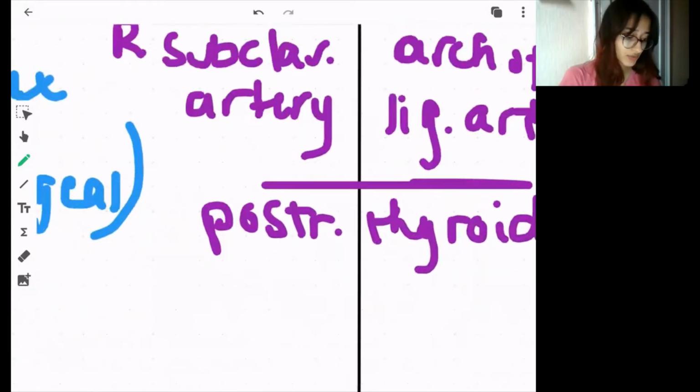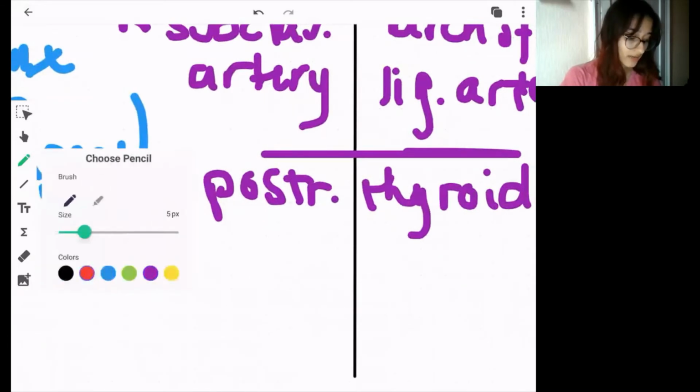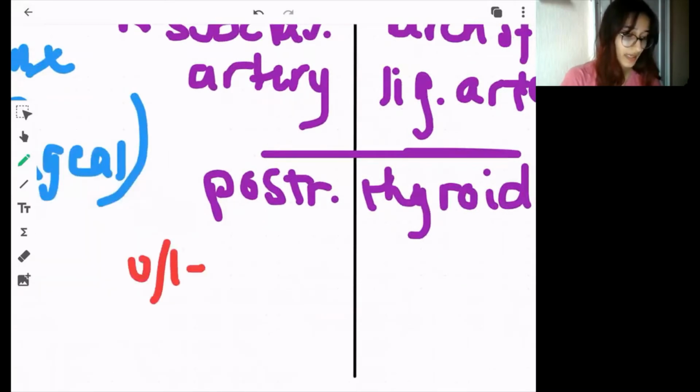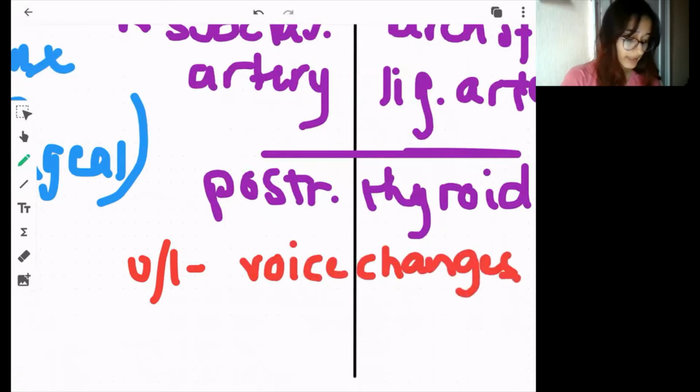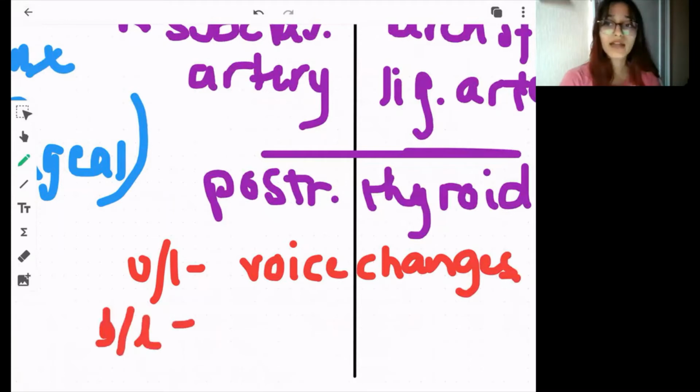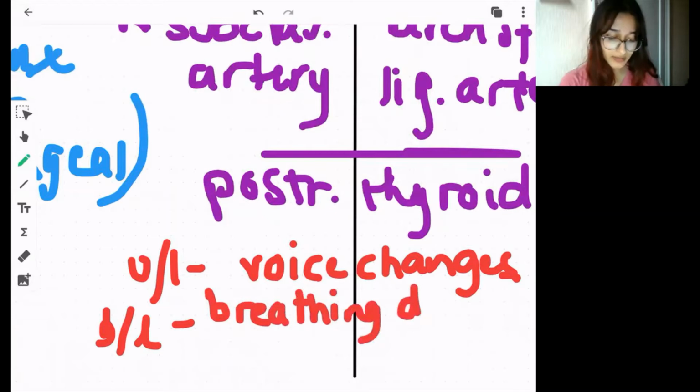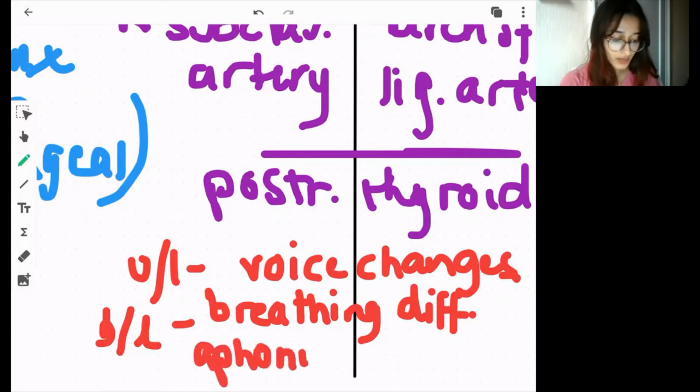When there is unilateral damage, that is only one side of the nerve is damaged, there will only be voice changes. And when there is bilateral damage, that is both left and right recurrent laryngeal nerves are damaged, there will be breathing difficulties, and I'll tell you why, and also aphonia, that is inability to speak.